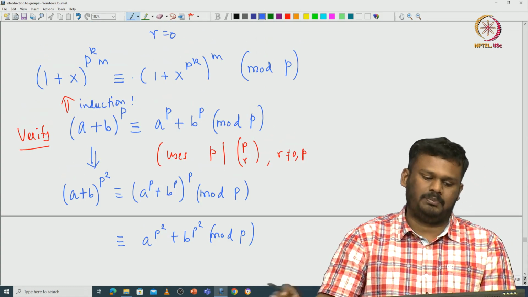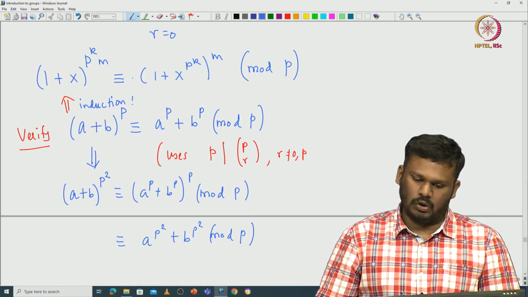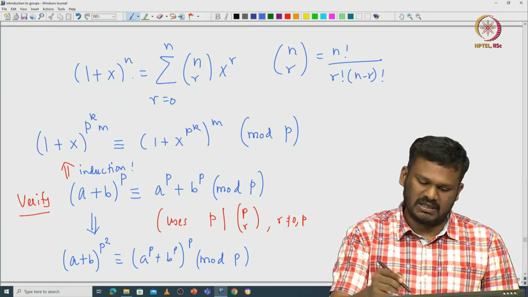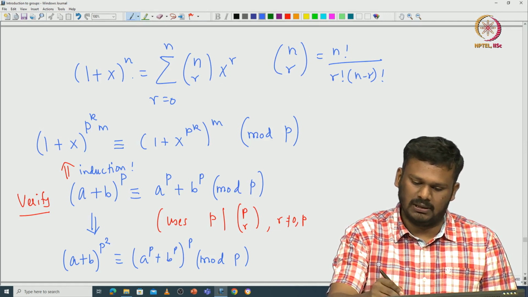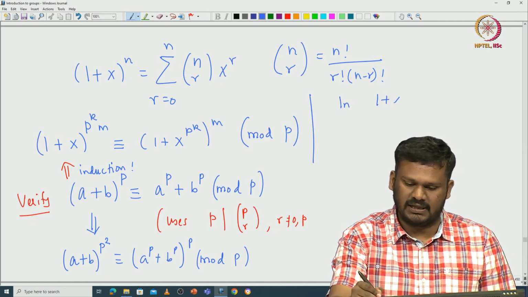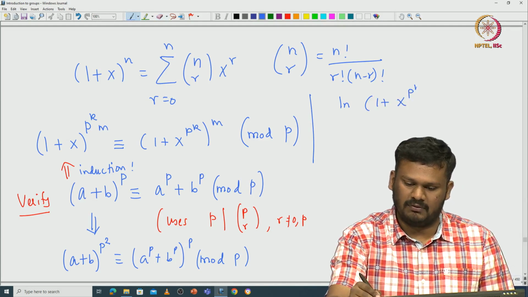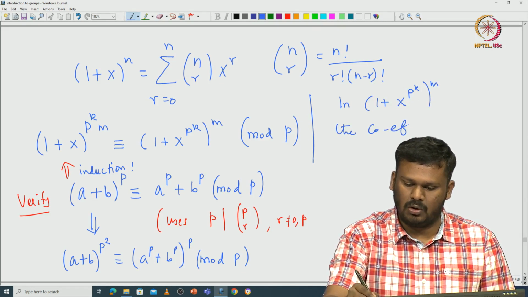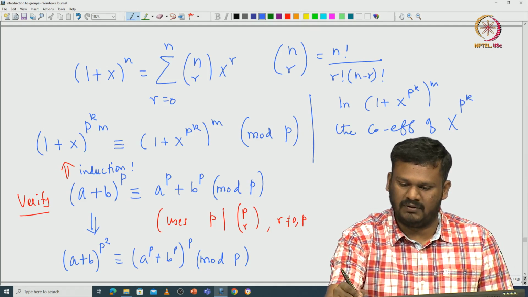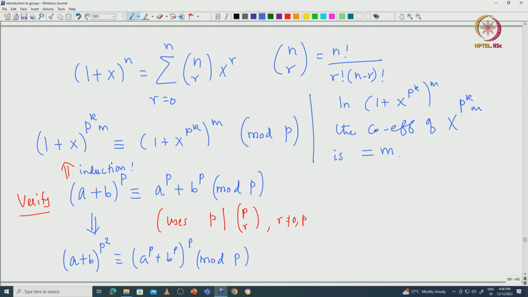(1 plus x) power p power k times m is congruent to (1 plus x power p power k) power m modulo p. Now again use binomial expansion, then you can see that in this polynomial, (1 plus x power p power k) power m, the coefficient of x power p power k is exactly m.